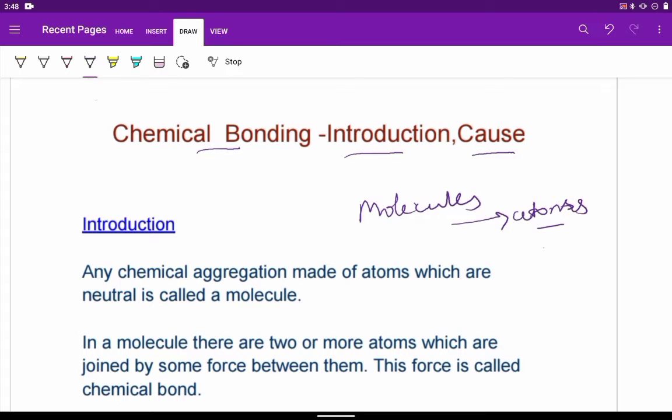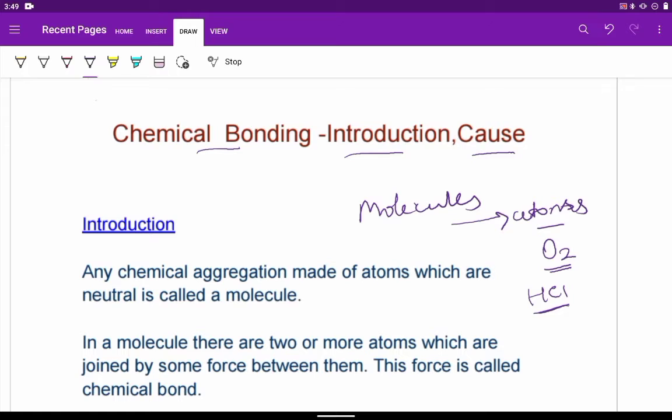For example, oxygen molecule. It is having two atoms of oxygen which are of the same element. Whereas if you consider HCl, hydrochloric acid, it is having one atom from hydrogen, the other is of chlorine. So we can call it heteroatomic molecule.